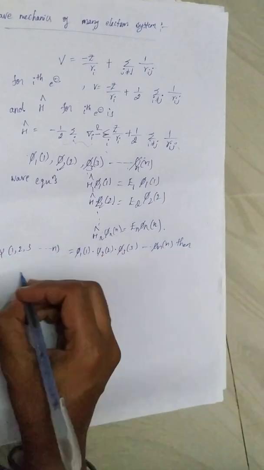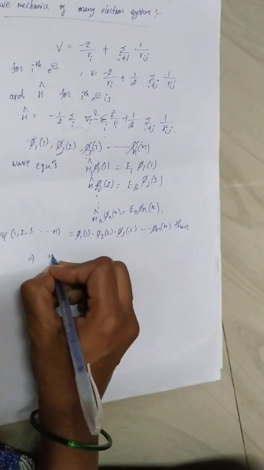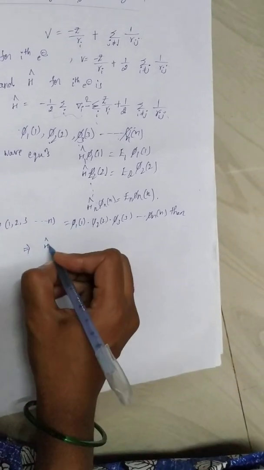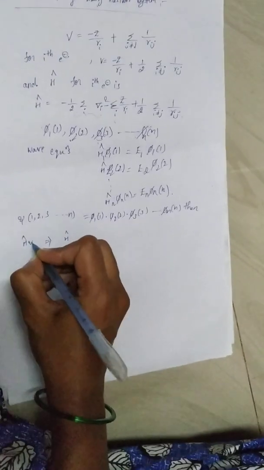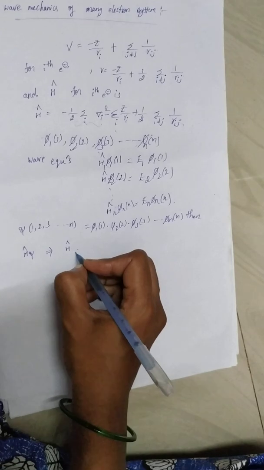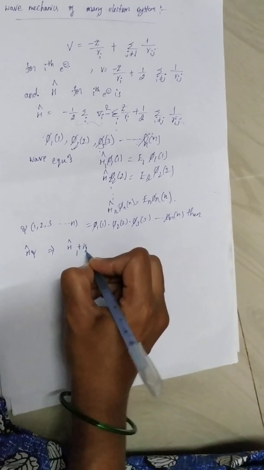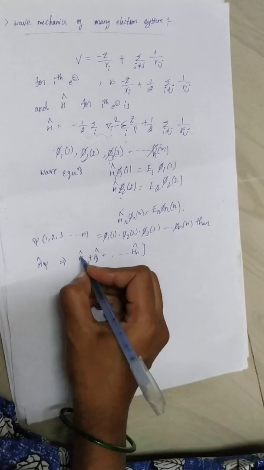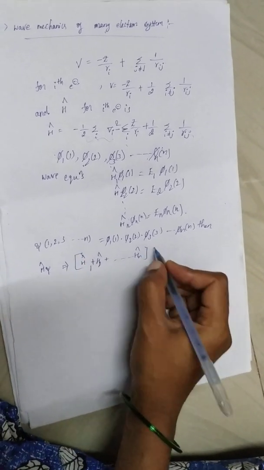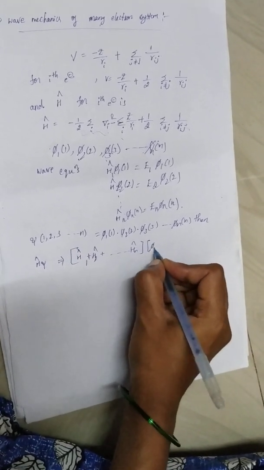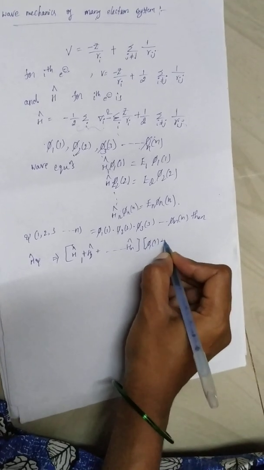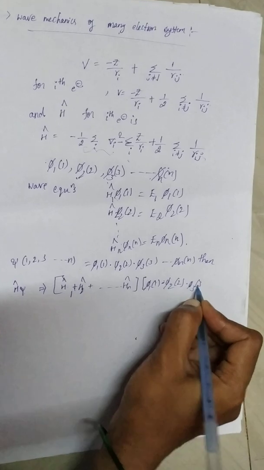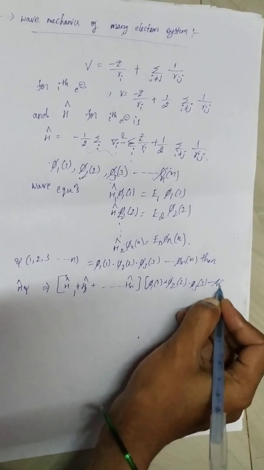Then the Hamiltonian operator acts as H cap psi equals H1 cap plus H2 cap plus and so on Hn cap, into the function phi 1 of 1, phi 2 of 2, phi 3 of 3 and so on phi n of n.